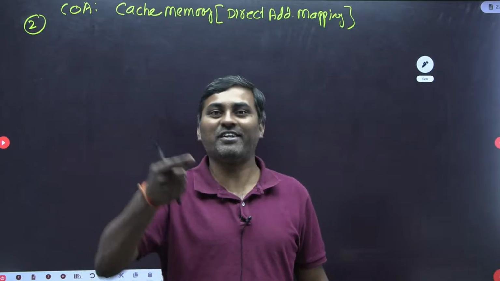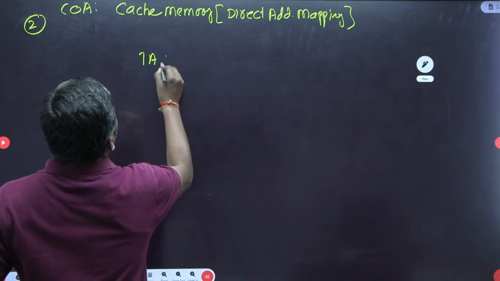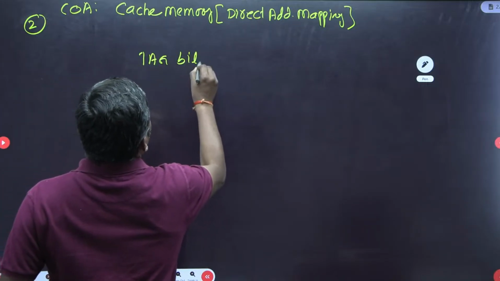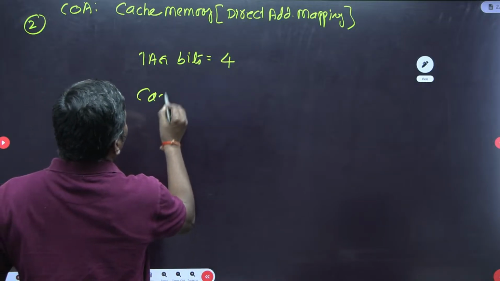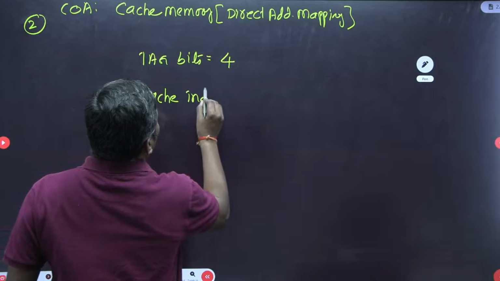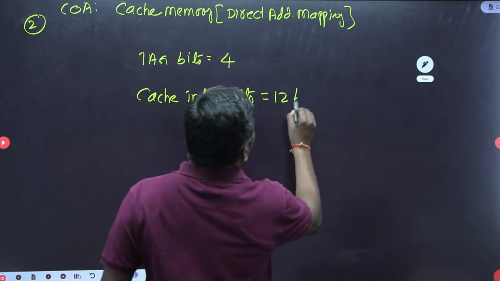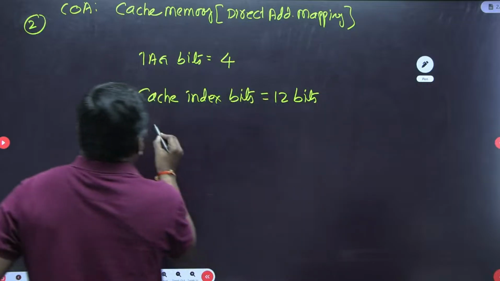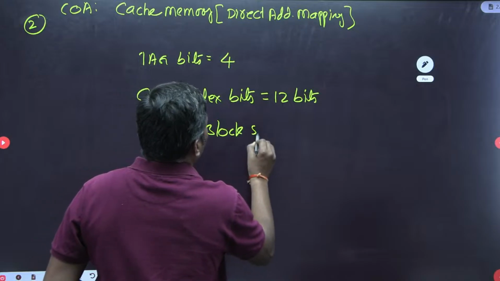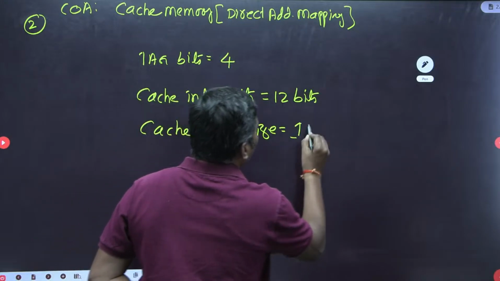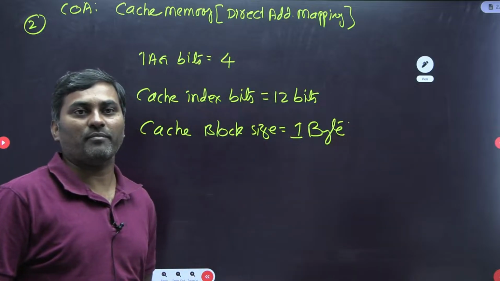But this time he asked in reverse. He has given the number of tag bits: 4 bits. Also the cache index bits are given, 12 bits. The cache block size is given: the cache memory block size is 1 byte only.